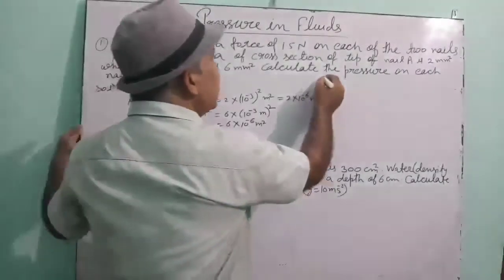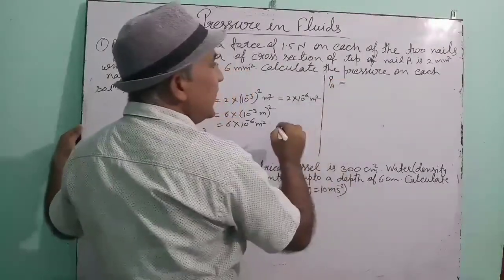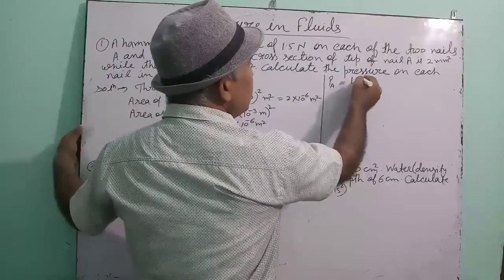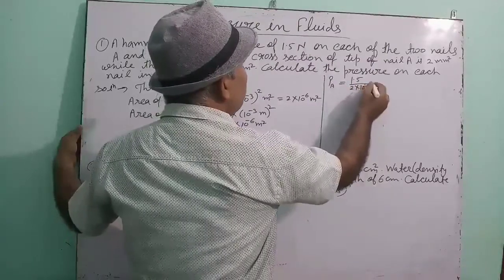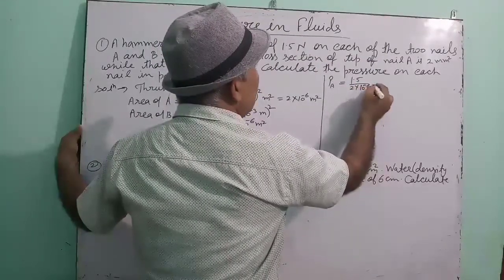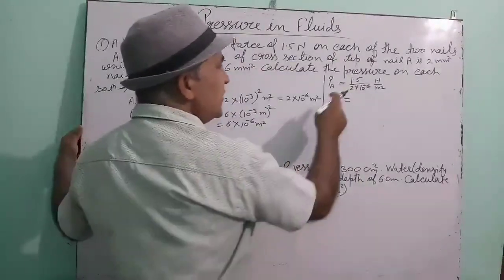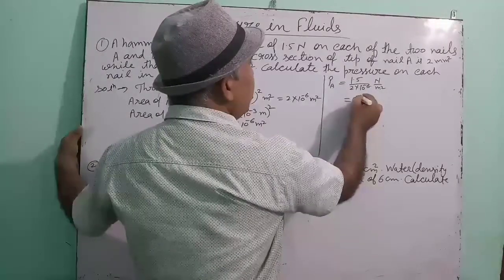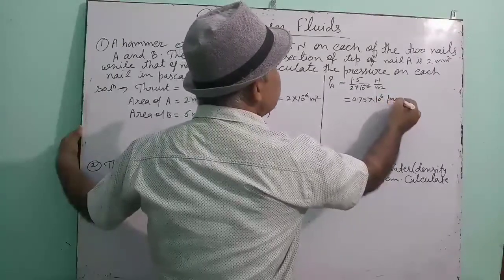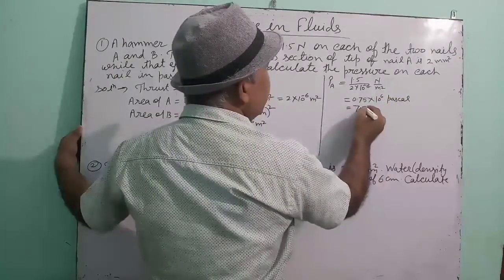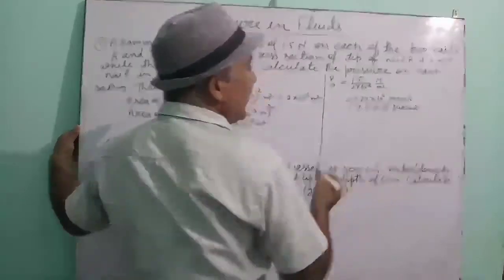Okay, now find out pressure on A. First you have to find pressure on A. We know the formula. Pressure is equal to thrust upon area, Newton per meter square. Now solve and get your answer. 2 dividing 1.5, it is 0.75 into 10 to the power 6 Pascal. That can be written as 7.5 into 10 to the power 5 Pascal.